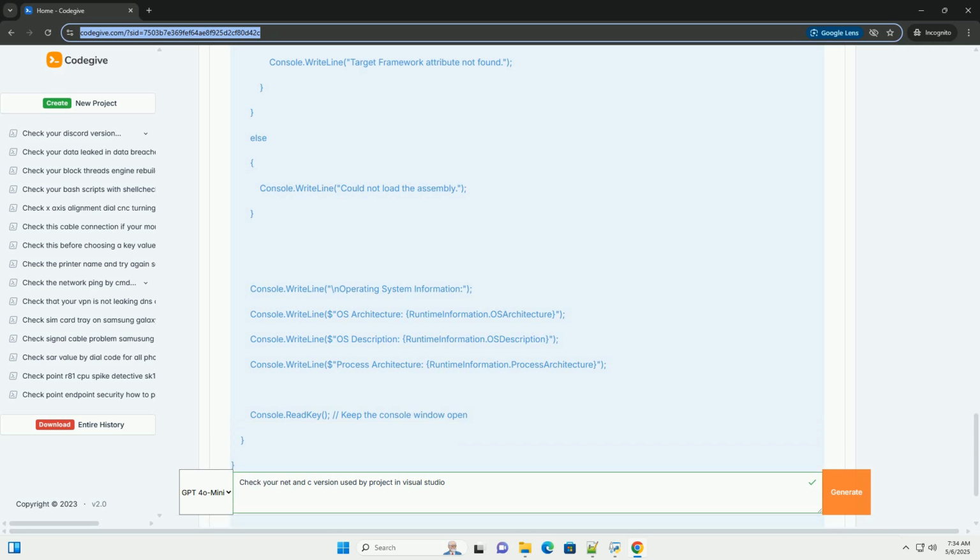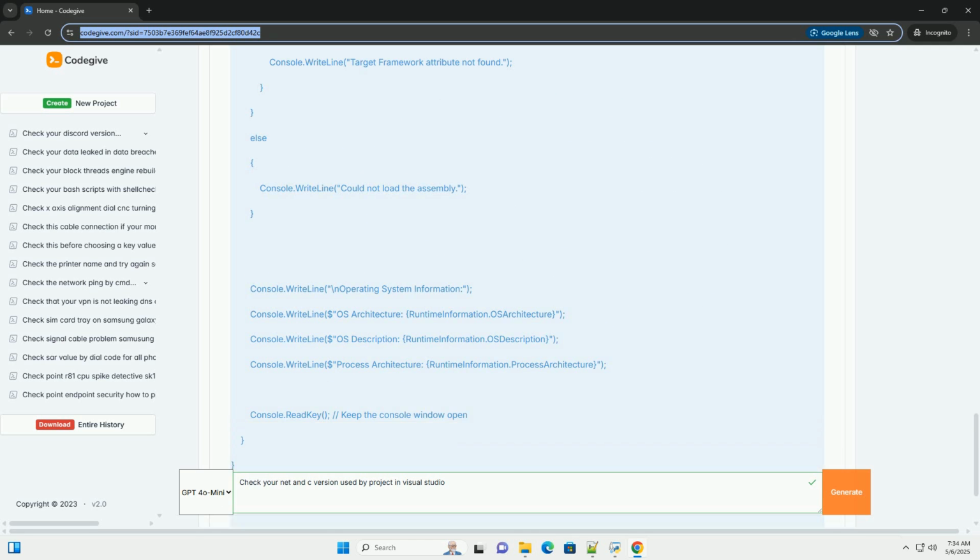Environment.Version. This provides the version of the .NET runtime that is currently executing your code. It might be a higher version than the target framework, especially if you're running the application on a machine with a later .NET runtime installed.